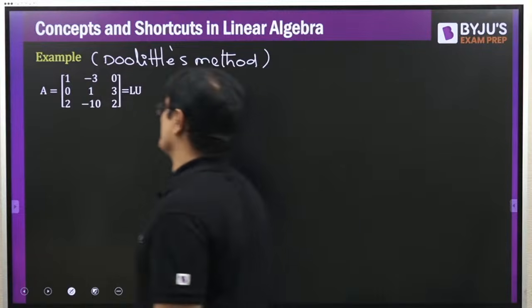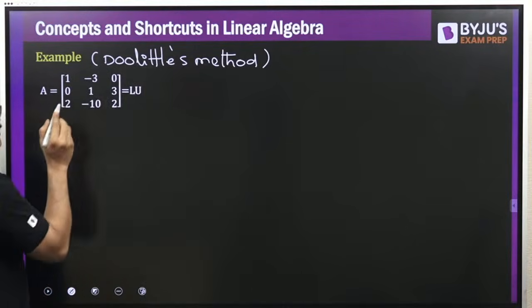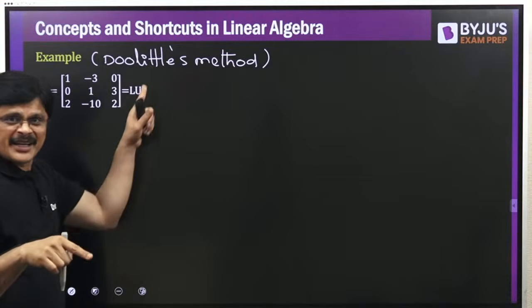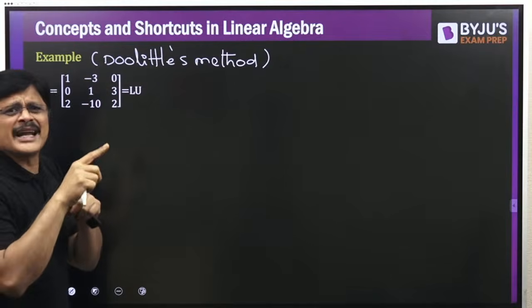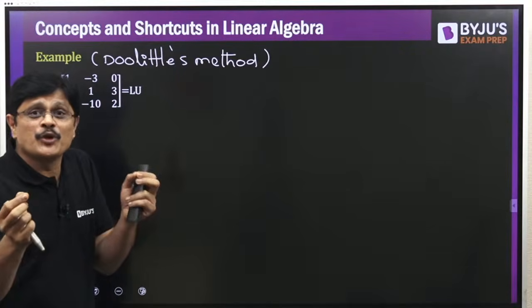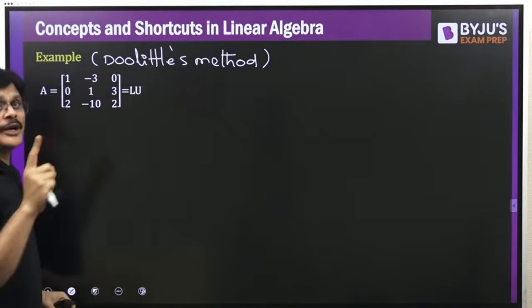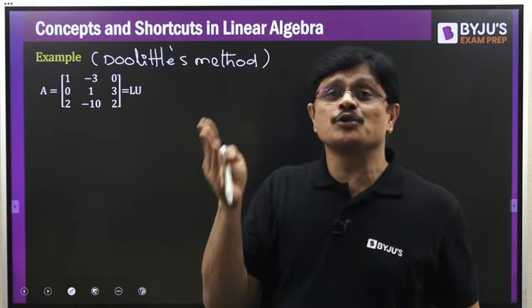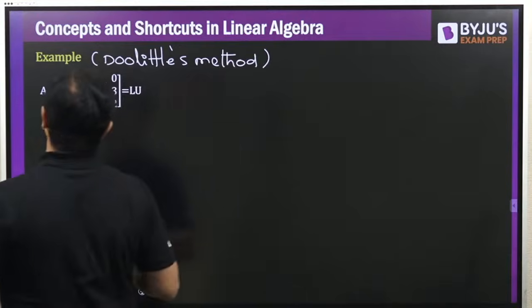Am I clear? So the idea goes similarly. We have to reduce it to upper triangular, because the lower triangular is fixed here. The lower triangle has 1s on the diagonal and other entries are zeros. We call it a unit lower triangular matrix for our convenience. So you have to reduce it to upper triangular, and for that we use row operations.